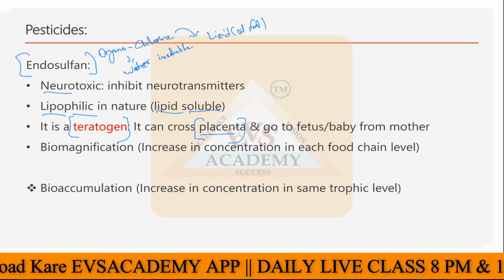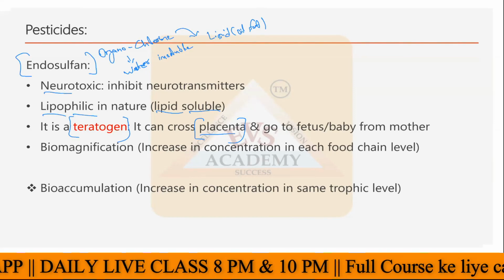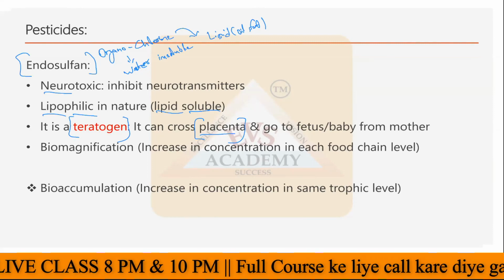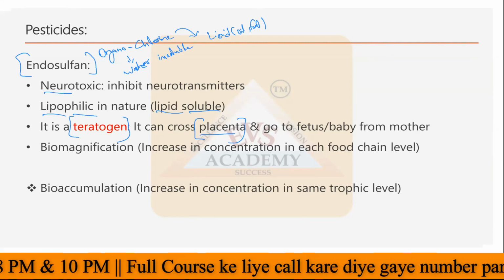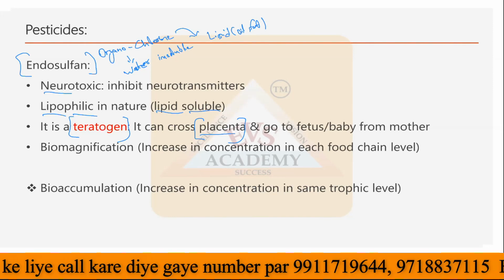So endosulfan is a type of teratogen. A small amount of this chemical, if present in the mother, can go to the fetus or baby easily by crossing the placenta. So this is another feature of endosulfan.